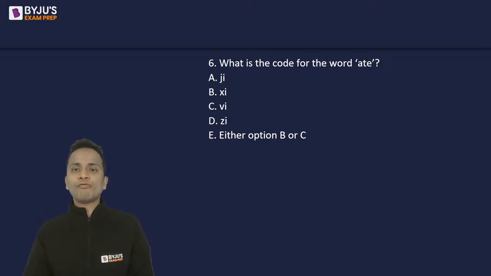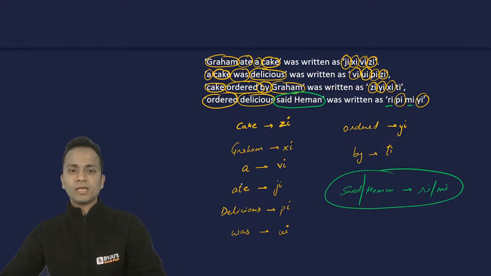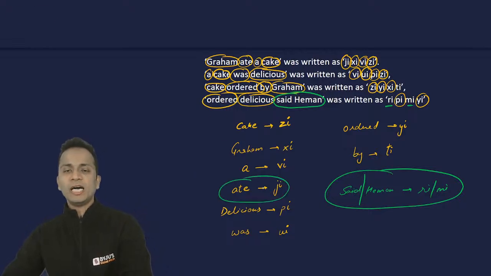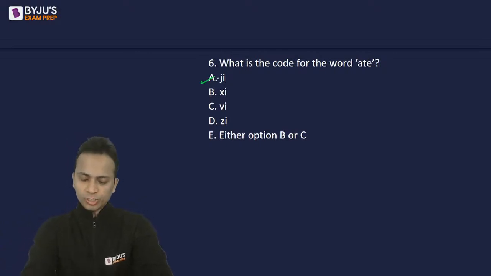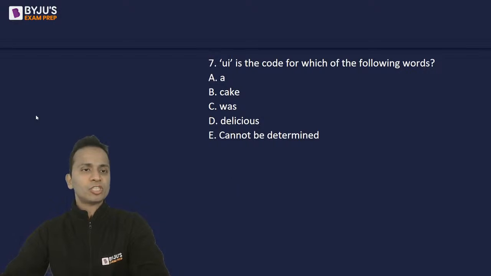So what is the code for the word 8? 8 के लिए code क्या है? I'll go back. 8 is coded as JI. So correct answer is option A. Okay, so option A, all of you have given this correctly. Option A is the correct answer for question number 6. Okay, now question number 7, for which some of you have given an incorrect answer.